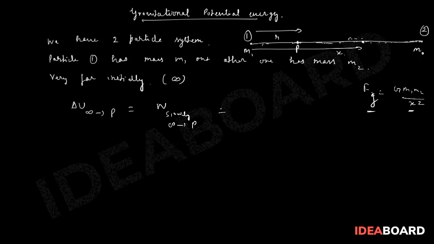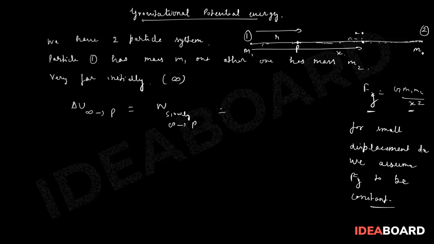So suppose that for a small displacement dx, we assume Fg to be constant. Then dW can be written as Fg dot dx.